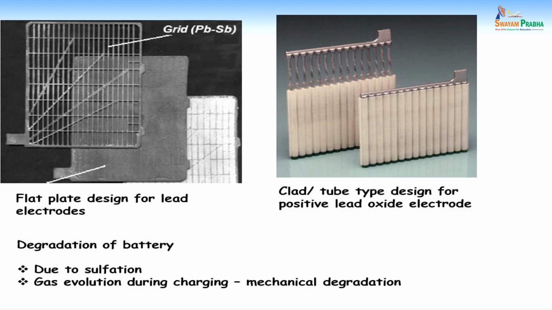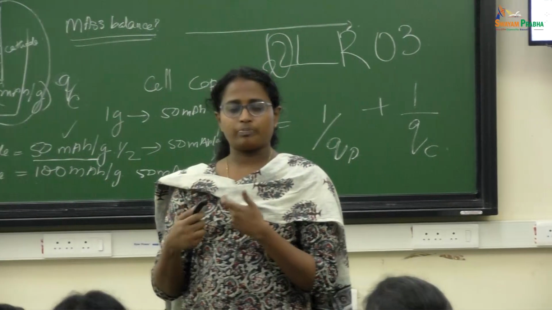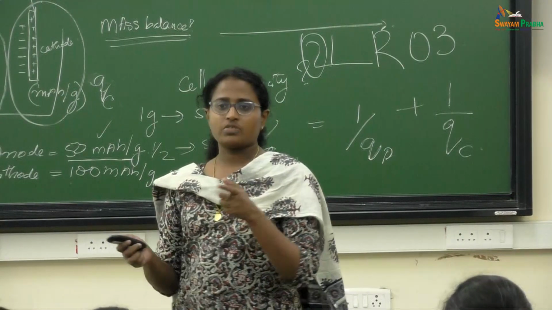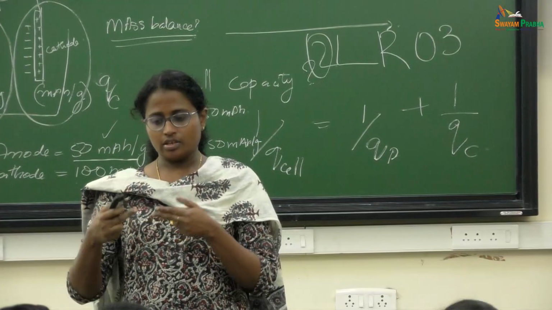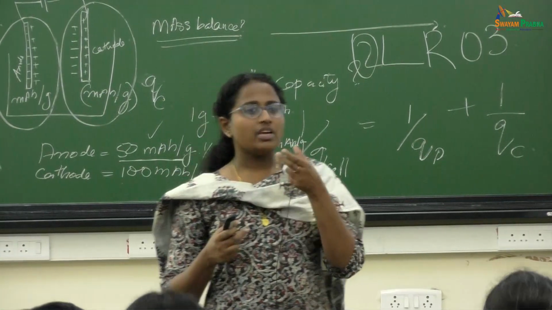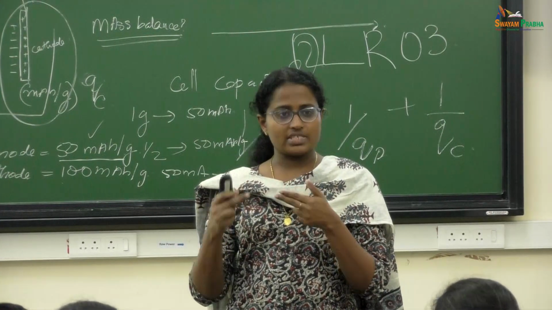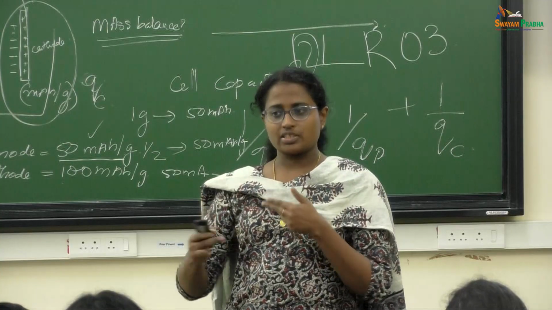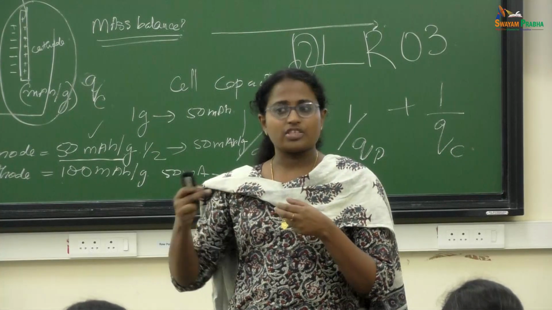One of the biggest problems you have to face in lead acid batteries is sulfation. During discharging of the batteries, lead sulfate forms. If that lead sulfate forms as big crystals, it is very difficult to charge them back. So a lot of sulfate builds up and your capacity fades.